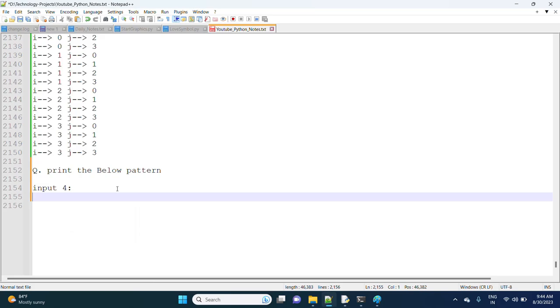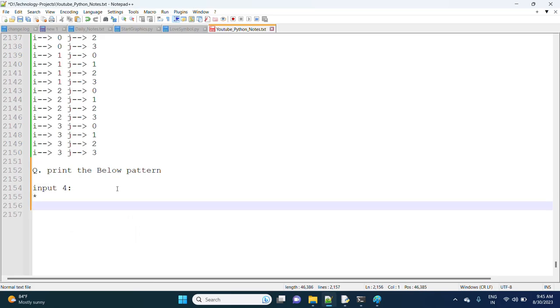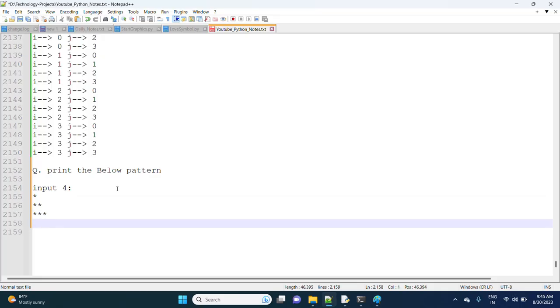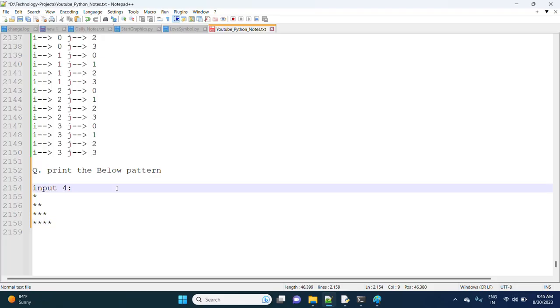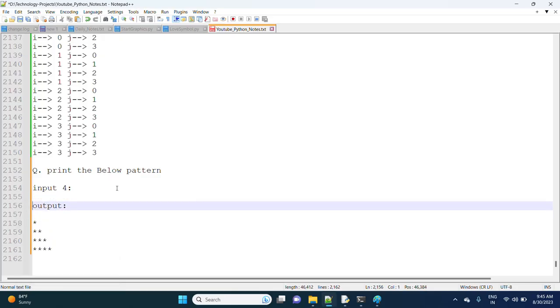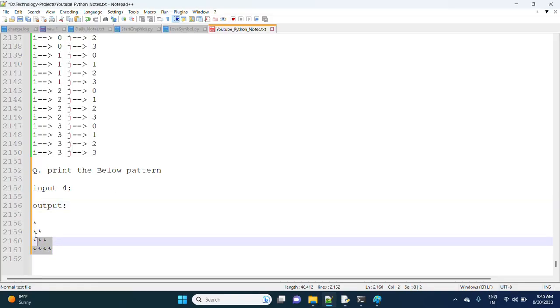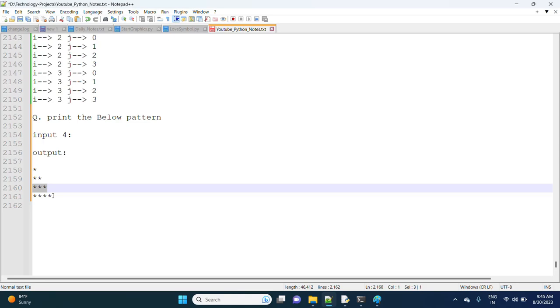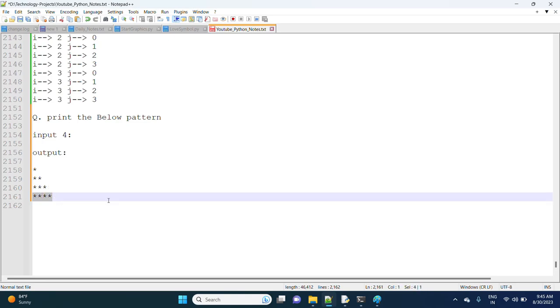I want the output as star, star star, star star star, and star star star star. If I give input 4, the output should be in the below way. If I give input 4, the output I want to get in this format. First time 1 star, second time 2 stars, third time 3 stars, and fourth time 4 stars.